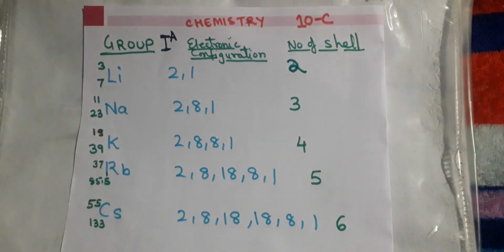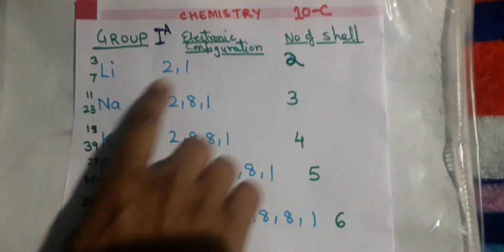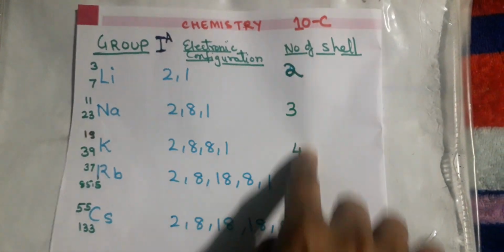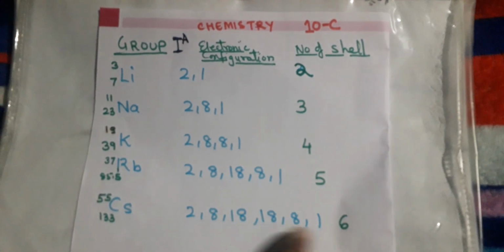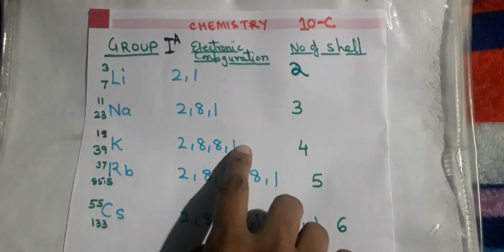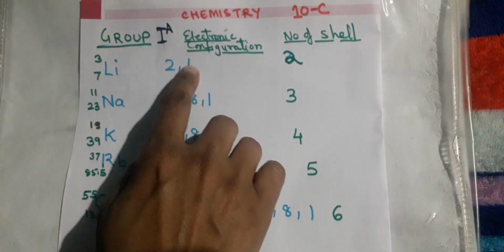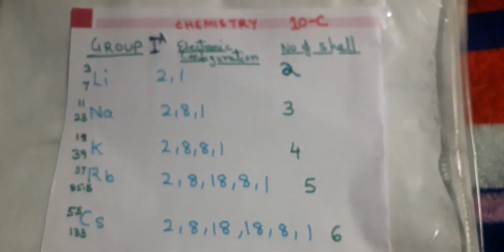I have written the group, group 1 first, and I have written all the elements with their electronic configuration and number of shells also. Now you can easily see through it. You know how to calculate it. So you know that the valence electrons are 1, definitely. That's why it is present in the first group. But every time the shells are different, because you can see the electronic configuration is different.